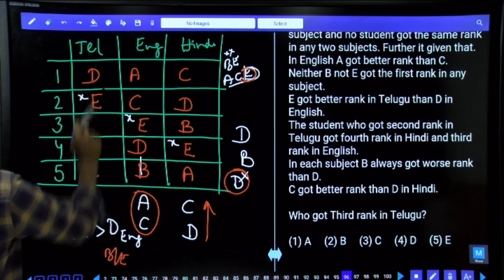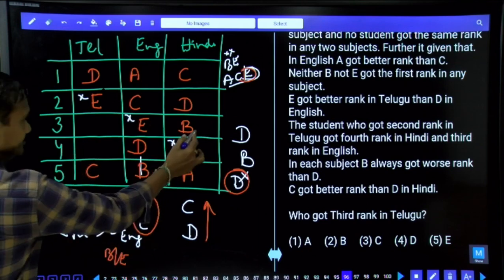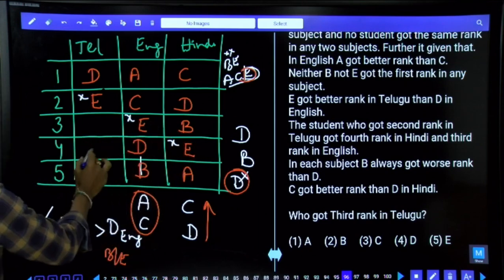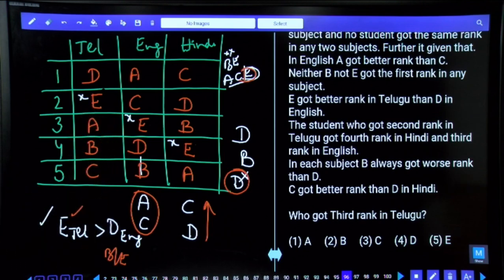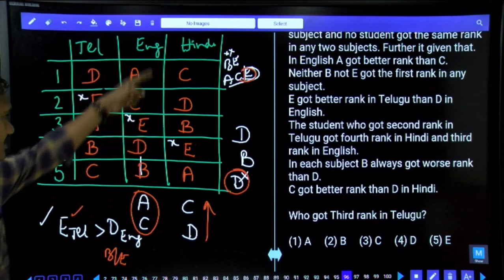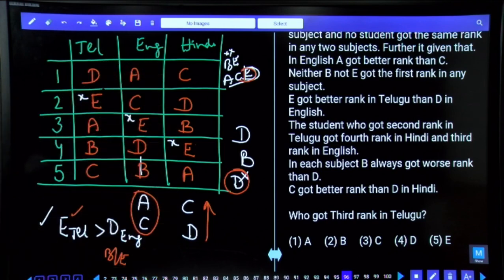If C is here, D, E, C were done, A and B. As B is already at this place, B cannot be the third ranker. Hence B must be at this place. If B is here, A must be at this place. Done. What is the order we have? D, E, A, B, C; A, C, E, D, B; and C, D, B, E, A. Clear? Now this is about the last puzzle. Now 5 questions were given under this one. Hope you people have followed this one.